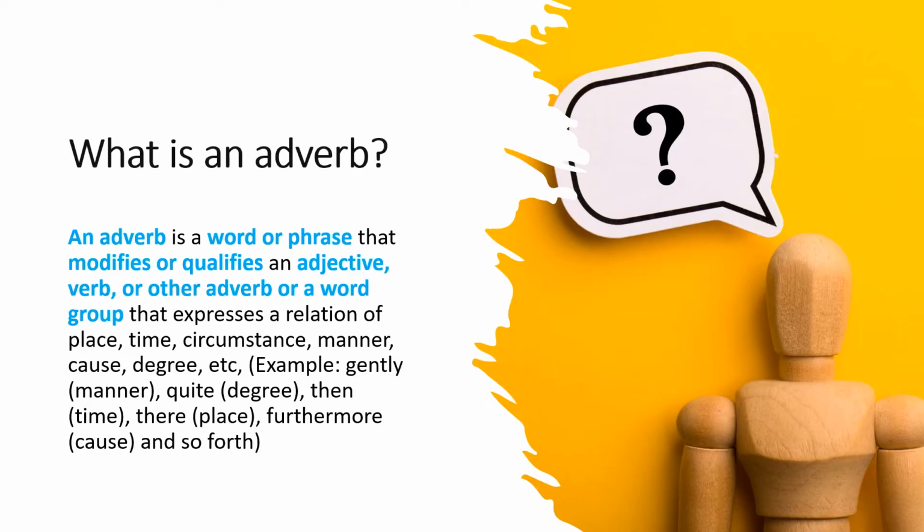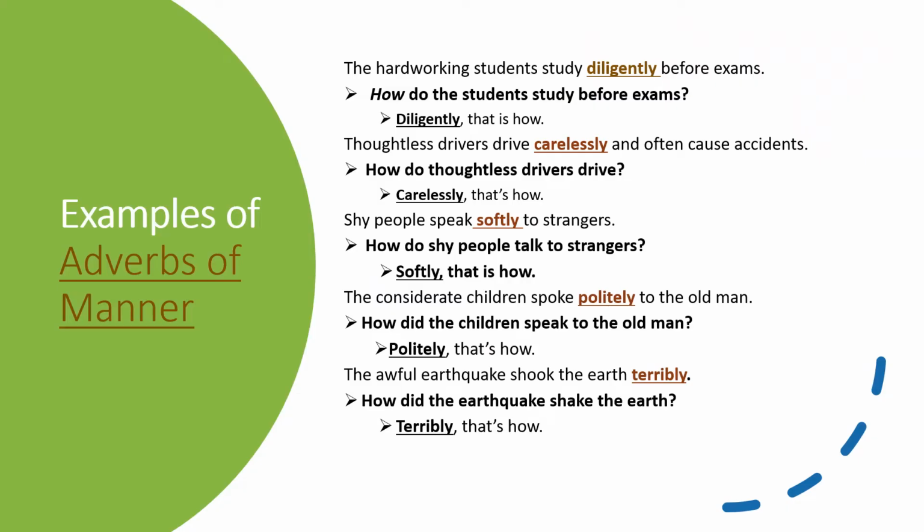So what's an adverb? An adverb is a word or phrase that modifies or qualifies an adjective, verb, or other adverb, or a word group that expresses a relation of place, time, circumstance, manner, cause, degree, and so forth. For example, gently would be manner, quite would be degree, then shows time, there shows place, furthermore shows cause, and so forth. Here are examples of adverbs of manner, and you'll note that each of these address the how.